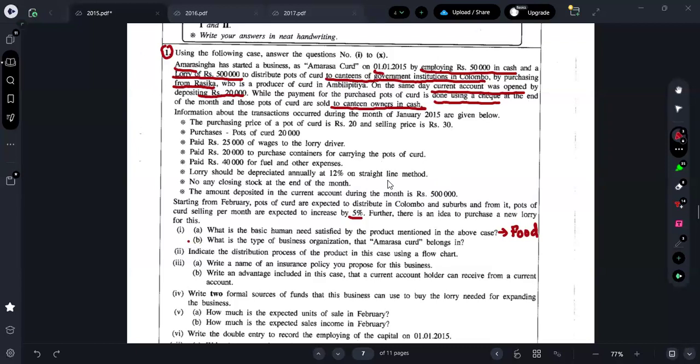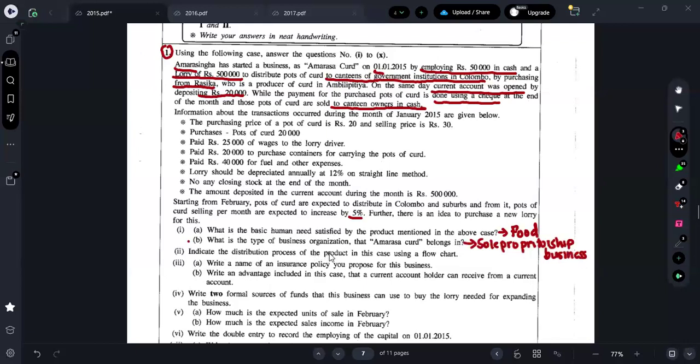So here our Amarasa business is conducted only by Amarasinghe. There is only one owner, therefore we can consider it as a sole proprietorship business.